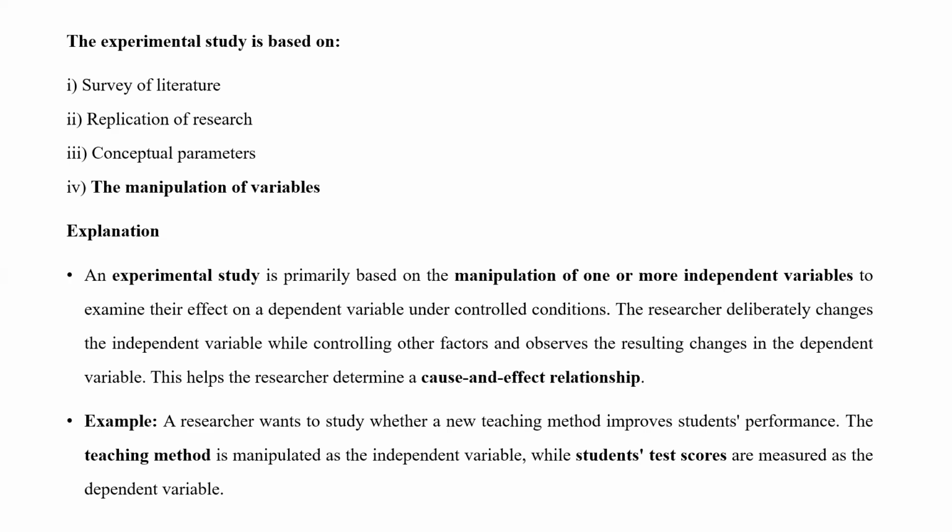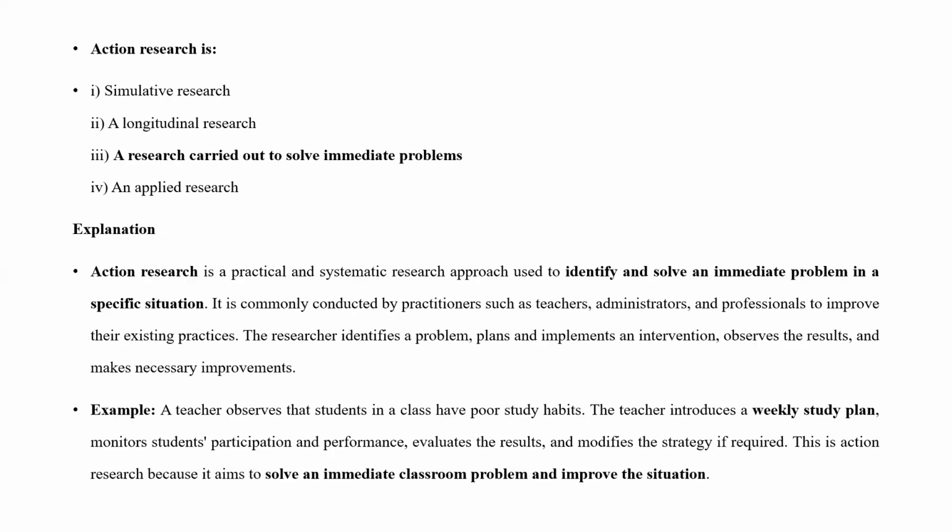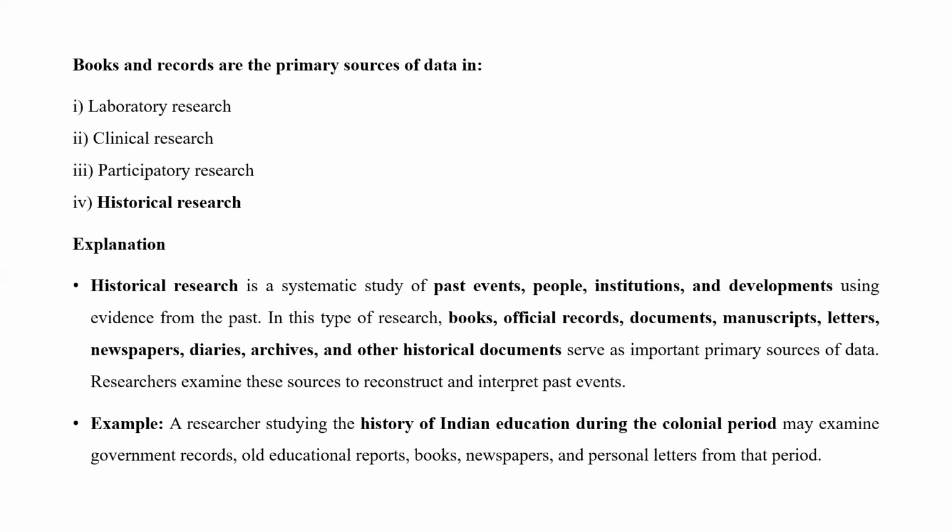So here, the manipulation of variables. This experimental study is primarily based on the manipulation of one or more independent variables to examine their effect on a dependent variable under controlled conditions. This is normally used to describe a cause and effect relationship. And action research, I already told you, is where the researcher carries out a study to find an immediate solution. And books and records are the primary source of data.